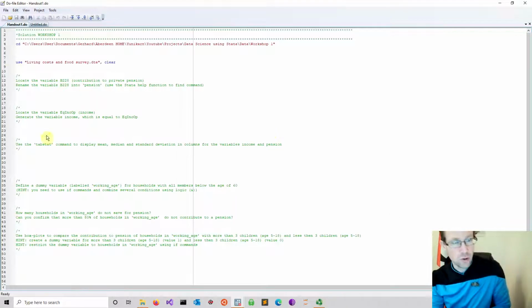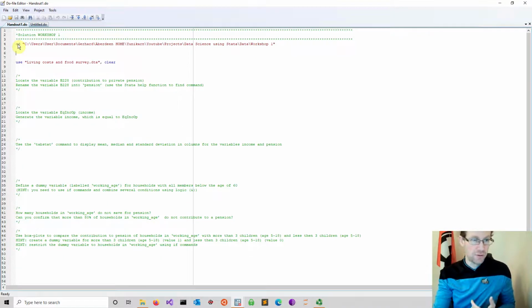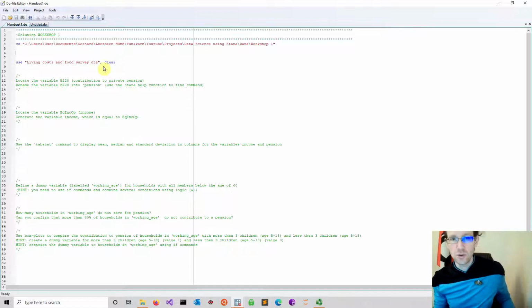So here I copied all the instructions. The only thing I already added is the change directory, so my path into my working directory. I opened the dataset using the use command, the name of the dataset, and then using the clear option to clear any data in memory.